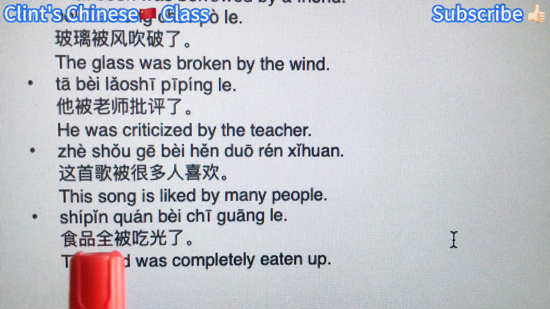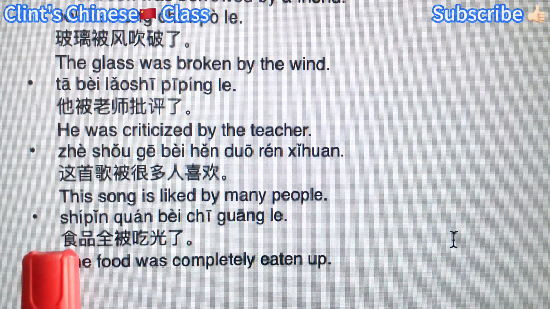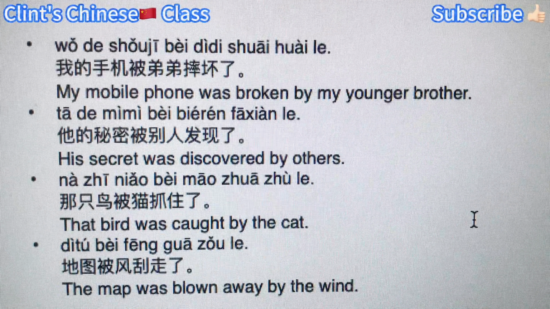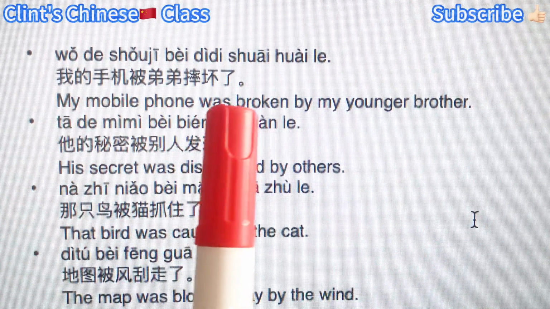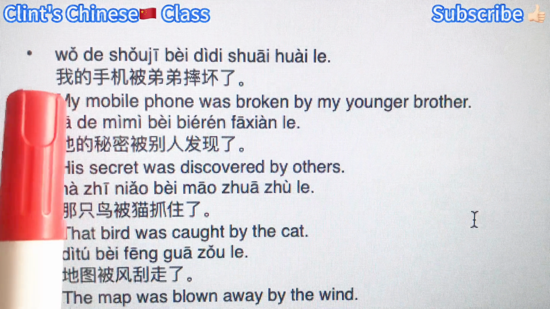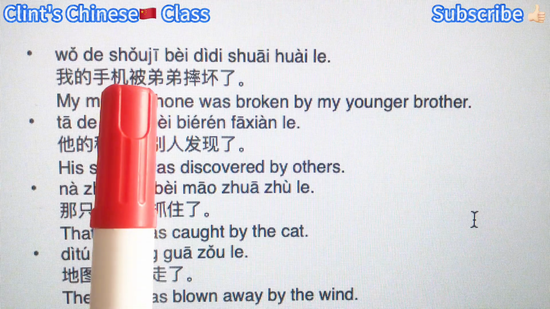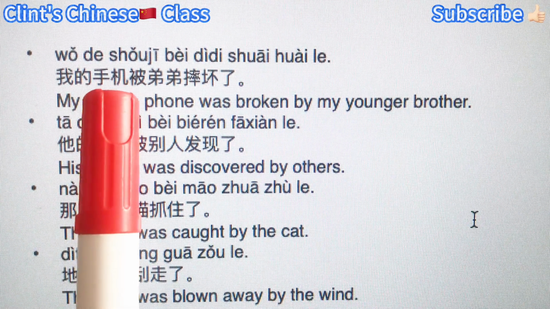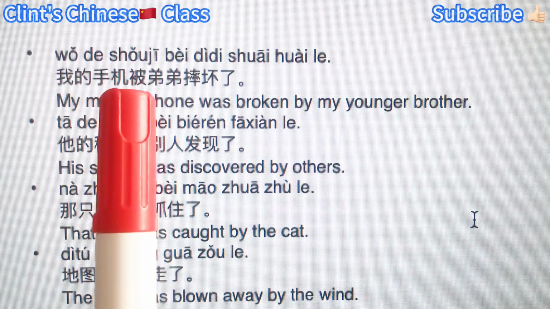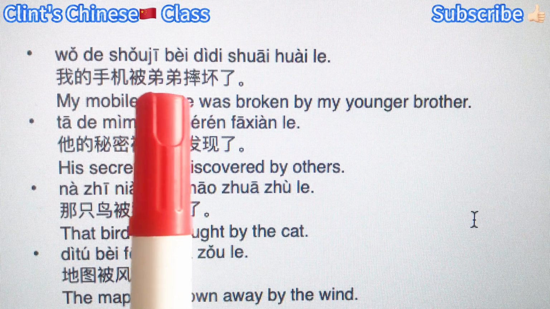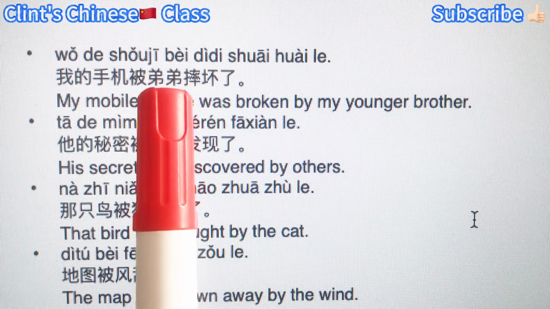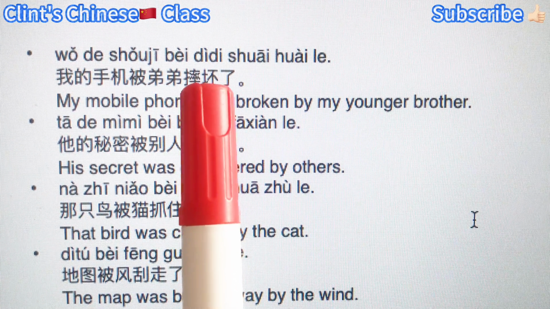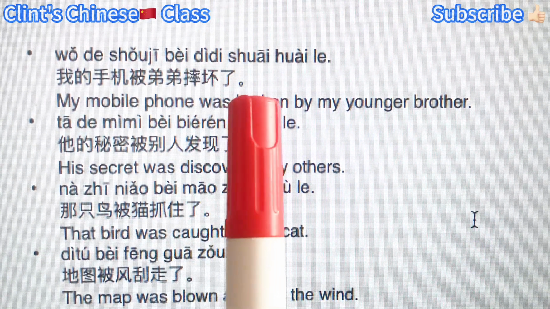The food was eaten up, 食品全被吃光了. My mobile phone was broken by my younger brother. 我的手机被弟弟摔坏了。Here the subject, 我的手机, the noun phrase. 被 by 弟弟, the person who does the action. 摔坏了, smash and broken.